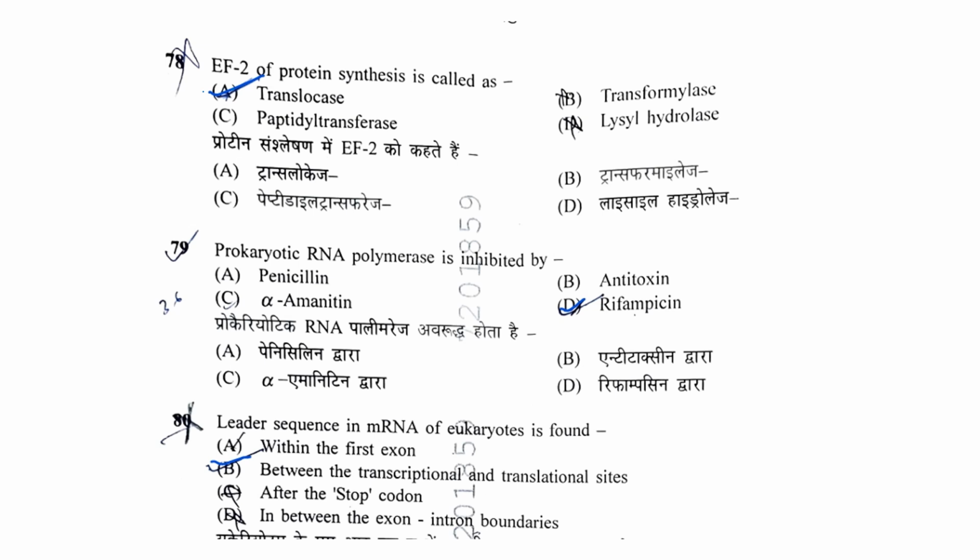Next question: prokaryotic RNA polymerase is inhibited by penicillin? Penicillin is a cell wall inhibitor, alpha-amanitin is a eukaryotic RNA polymerase inhibitor, and rifampicin. The correct answer is rifampicin, a prokaryotic RNA polymerase inhibitor. Leader sequence in mRNA of eukaryotes is found in: within the first exon, or between the transcription and translation site. This is the correct option. After the stop codon, no. In between exon and intron boundaries, no.